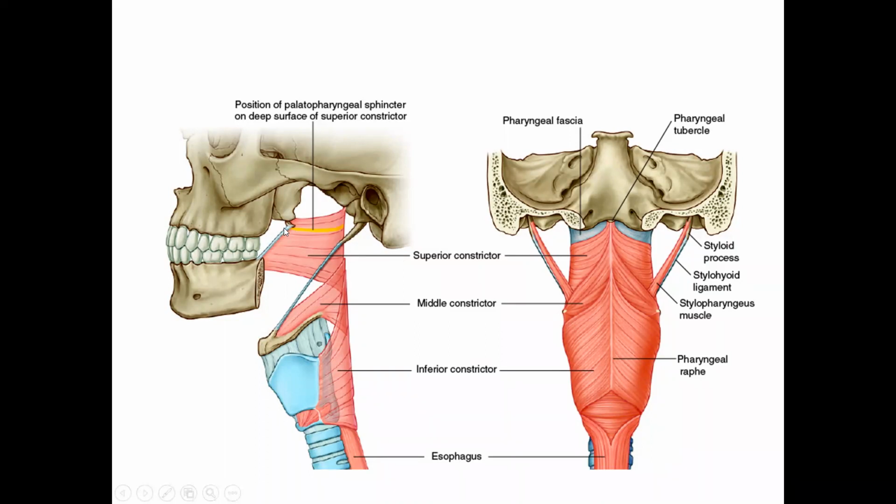What you'll also notice here is that at the level of the nasopharyngeal isthmus, there is a palatopharyngeal sphincter which prevents the food that you are eating from entering the nasopharynx, and vomiting will not pass through the nasopharynx. So there is a palatopharyngeal sphincter located at the junction of the nasopharynx and oropharynx.